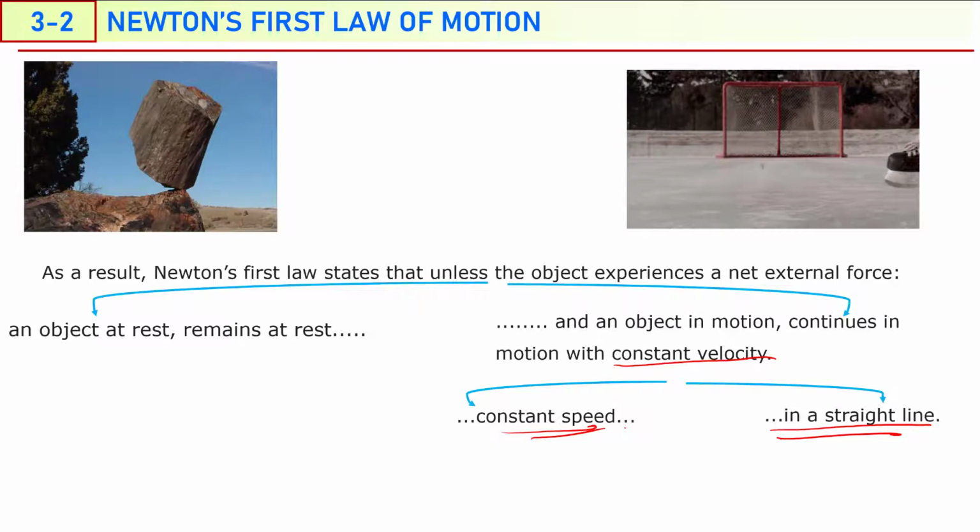This is a misconception. Every time a student thinks that if the force acting on the object is 0, the object must stay at rest. No. Initially, you can apply some force on an object and set it into motion, but then you can remove the force. Then it can continue in motion, even if no force acts on it in the direction of motion, as you see. So this is also a part of Newton's first law of motion. An object in motion stays in motion, but with constant velocity, constant speed, in a straight line path.